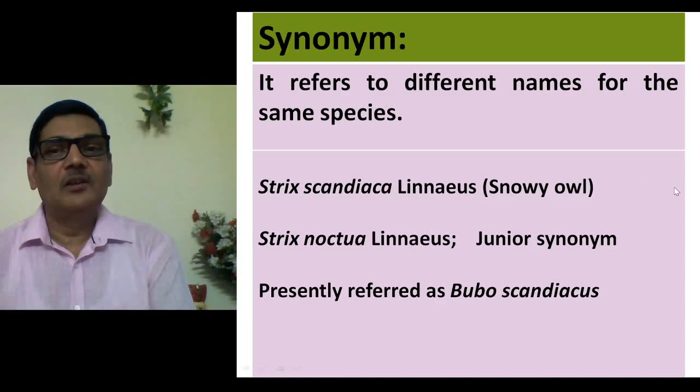So these are the meanings of the different terms in taxonomy, which quite often confuse students, and hope that this will be useful to know the meaning of tautonym, synonym, and homonym.